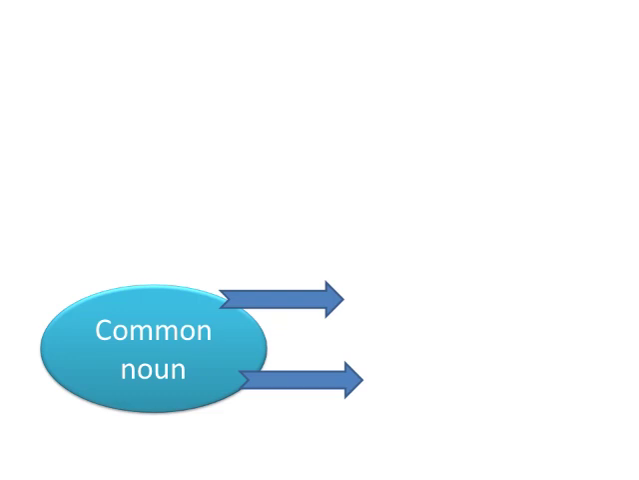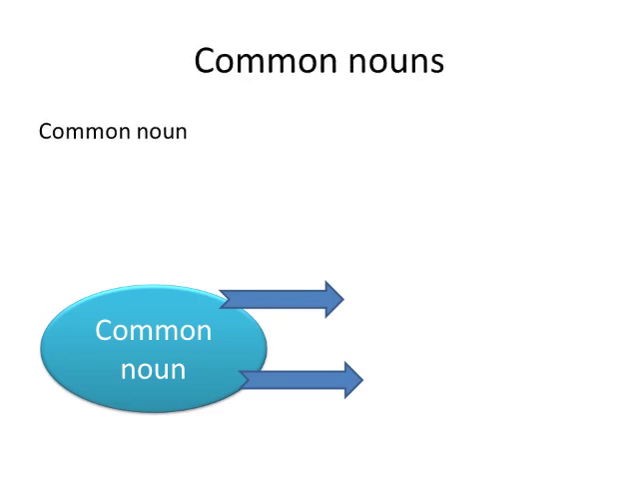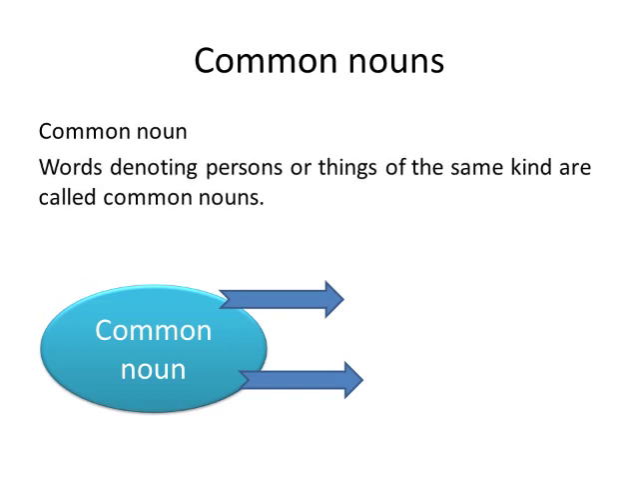So now we will come to know about the common nouns. This definition is very simple. Words denoting persons or things of the same kind are called common nouns. Like in proper nouns, we are having the specific and particular names of a person, place or thing. But over here the words which are denoting persons or things of the same kind, they are called common nouns. Like girl, boy, book, city, they are all common nouns.